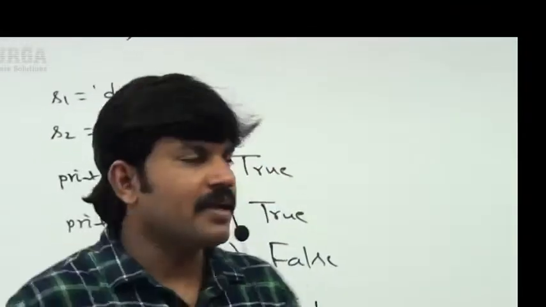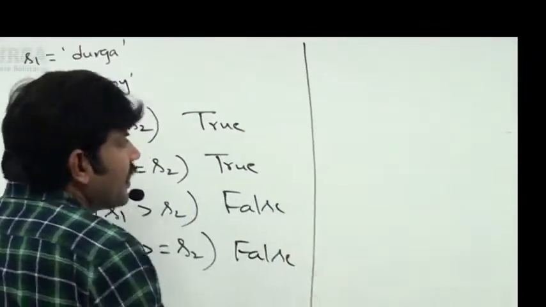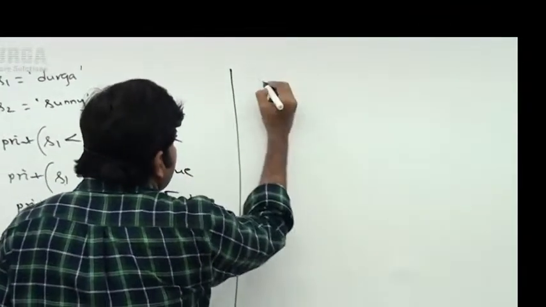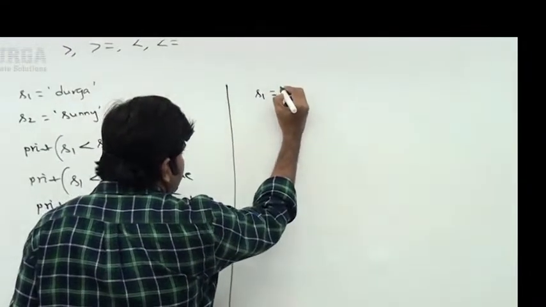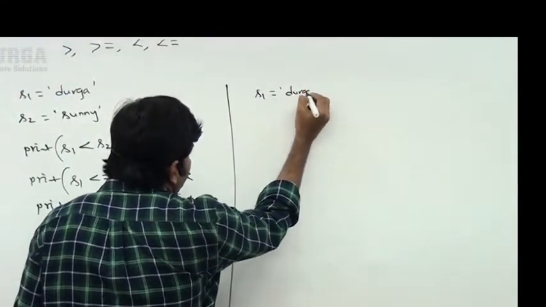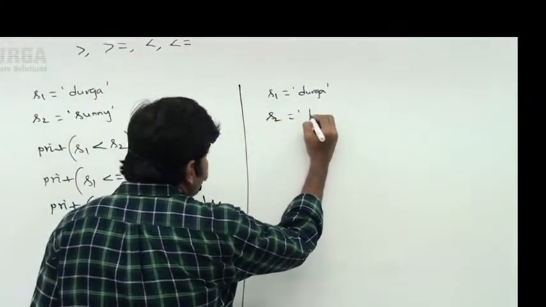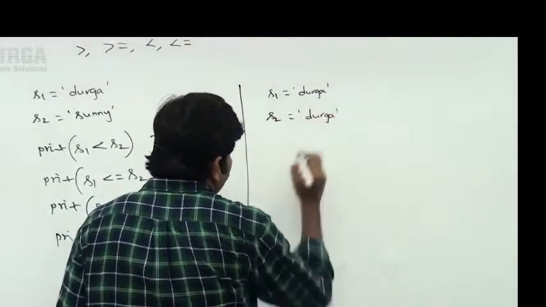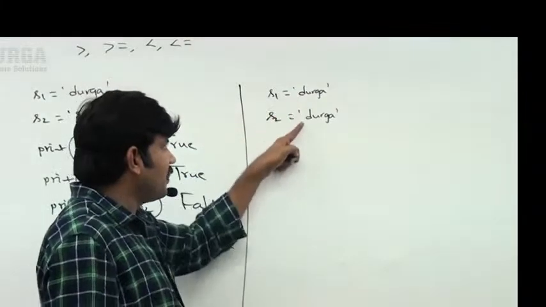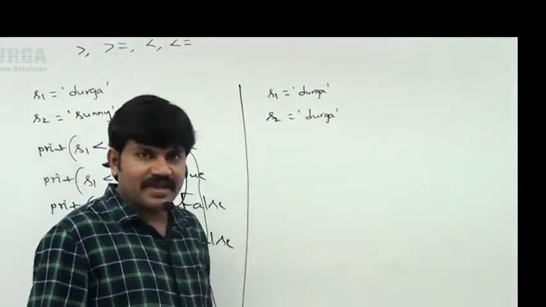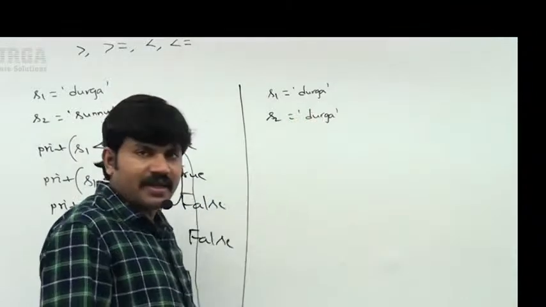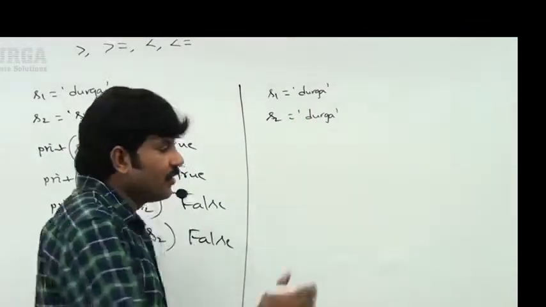Now have a look once. Suppose S1 is Durga, S2 is also Durga. The Unicode of the first character is the same, the Unicode of the second character is the same, the Unicode of the third character is the same, which means that both are equal.